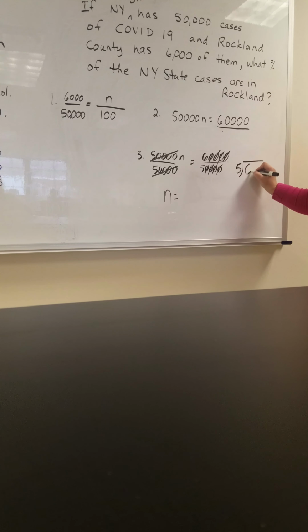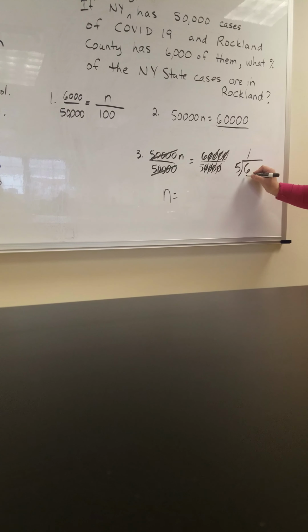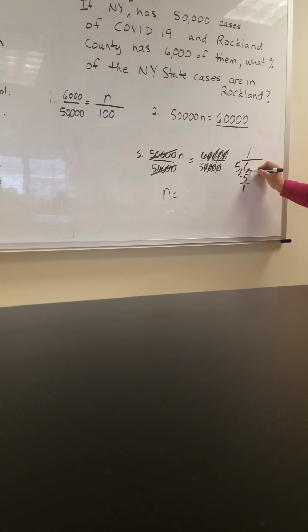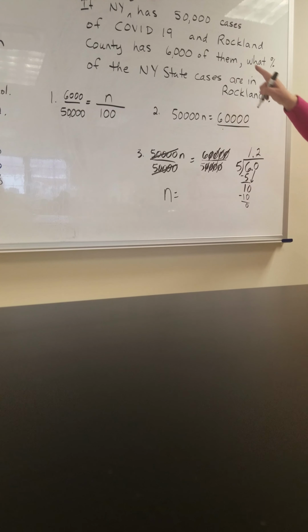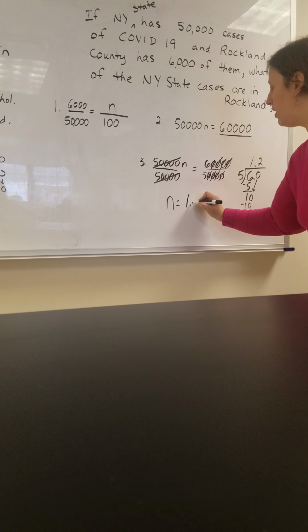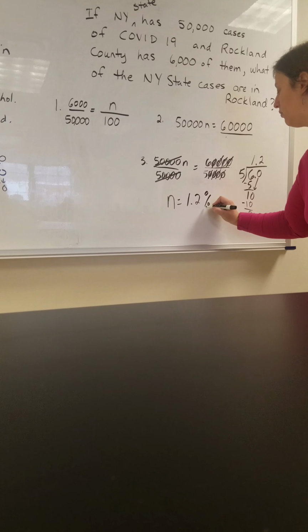5 goes into 6. Okay, so how many times does 5 go into 6? Once. Subtract, you get 1. Add your decimal point in 0. Bring it down. How many times does 5 go into 10? Twice. With nothing left over. So what percent of the cases are in Rockland? 1.2, and then I hope you remembered percent, 1.2%.